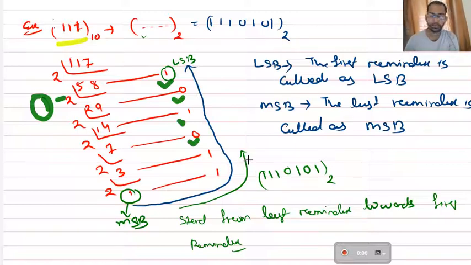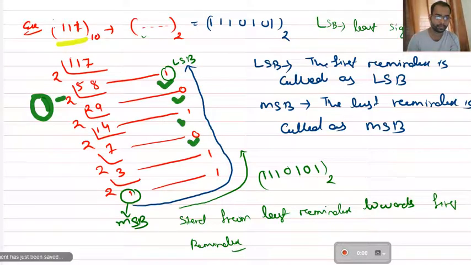Now here one more point is important, that is LSB and MSB. What is LSB and MSB? I'll write here LSB. It is least significant bit, and your MSB is most significant bit.